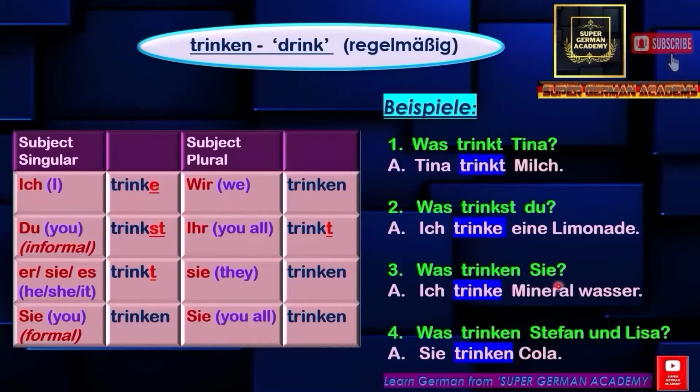Was trinken Sie? What do you drink? Suppose you ask your aunt, and she replies as Ich trinke Mineralwasser. I drink mineral water. Was trinken Stephen und Lisa? What do Stephen and Lisa drink? Here there are two people, no? That is, the subject is in plural form. So for they, you see here trinken. So sie trinken Cola means they drink cola.